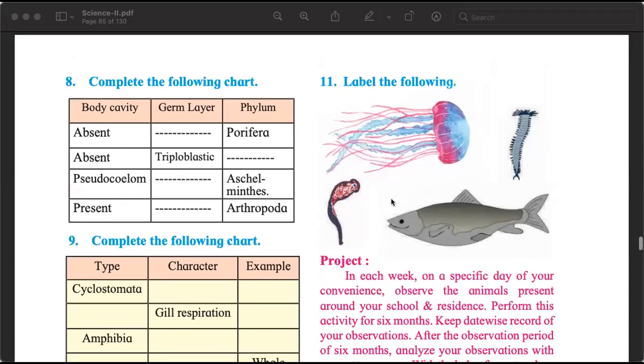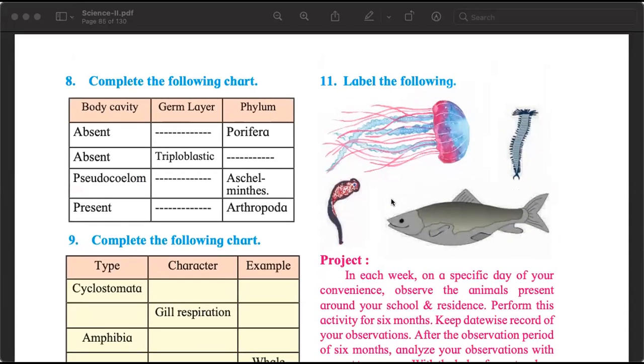And question number 11 is label the following. Yes, this type of question may come where the picture will be given and you will be asked to label the parts. So we can label the parts of jellyfish. Then I think we have some other organism also. I am not able to remember what it is. I think this is a platyhelminthes. This is a fish which we haven't studied. And this is a centipede or a millipede. So 1, 2, and 3, these 3 we can label.